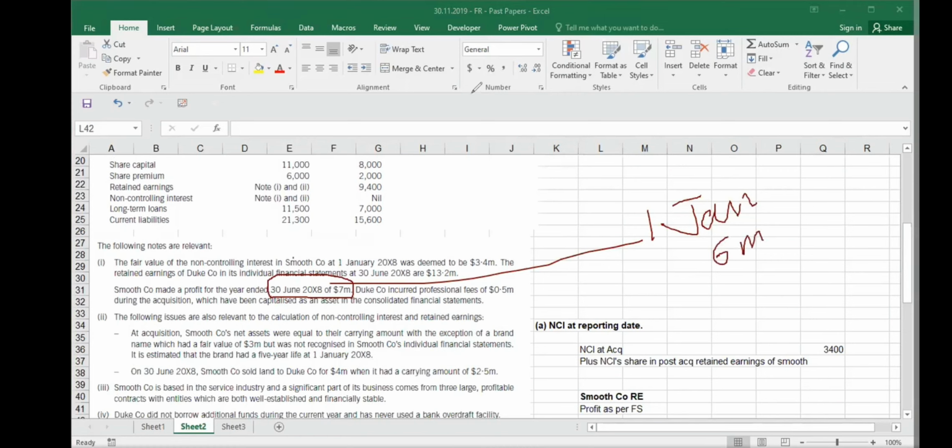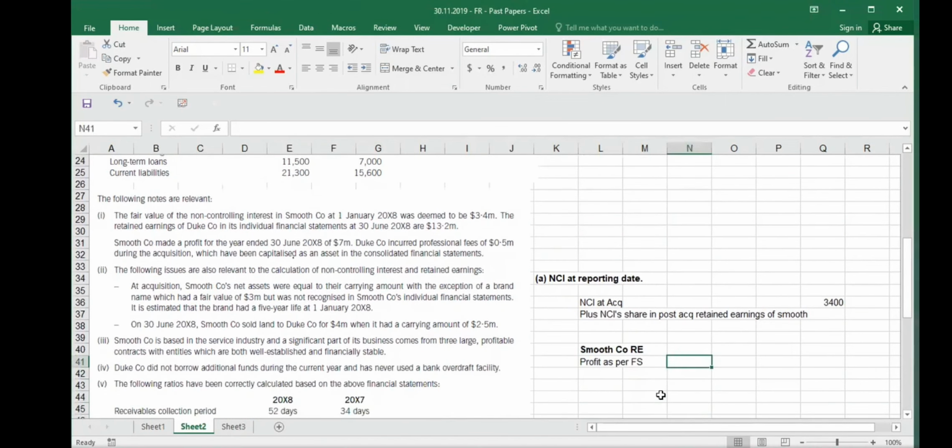We cannot take full profit for the whole year because we need post-acquisition. So you can say profit as per financial statements, and I will write down post-acquisition 6 months. So it was 7 million, and I will take here 7 million divided by 2. Can you take this 3.5 million as per your profit? No, you cannot, because there are always some adjustments which you need to make to subsidiary profit. Remember, fair value adjustment, extra depreciation. So we'll start from here.